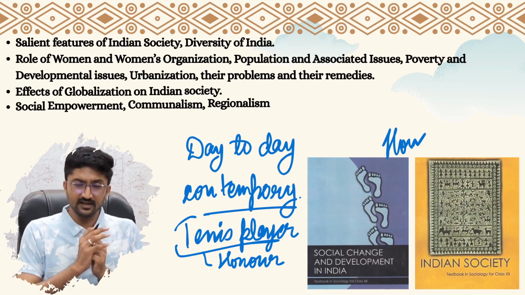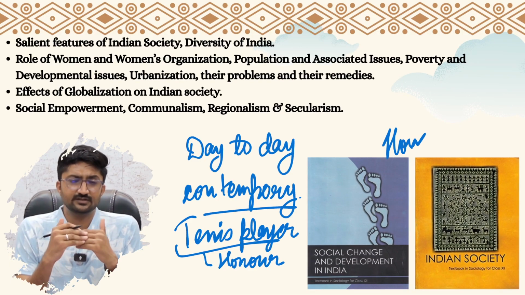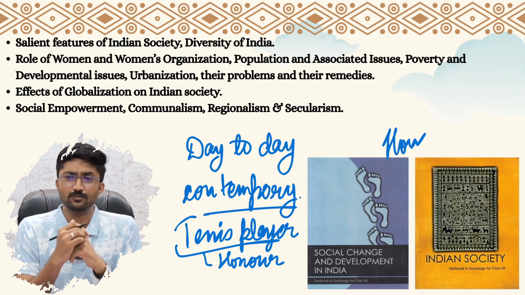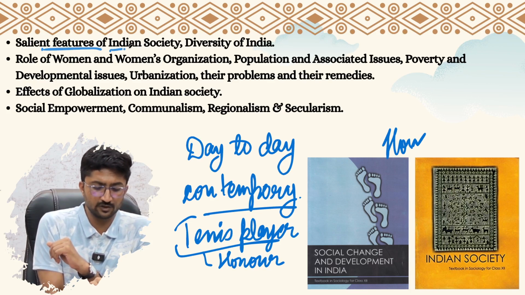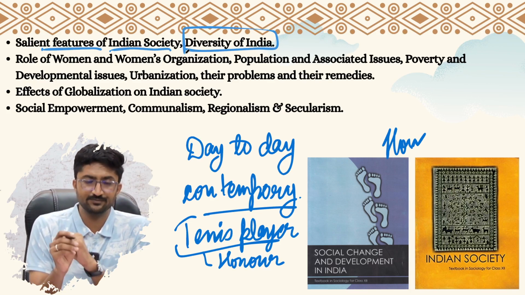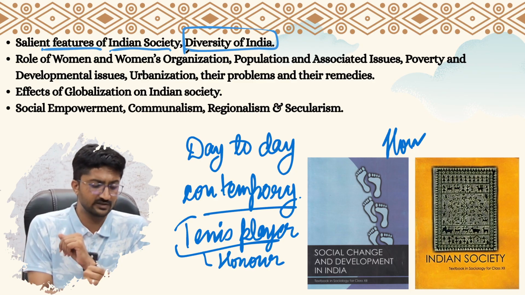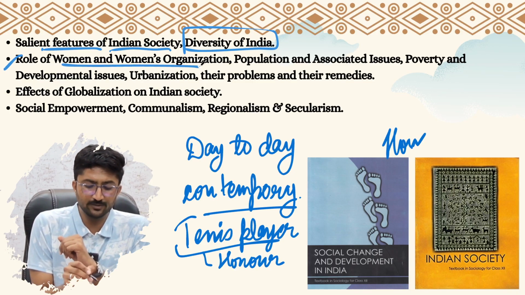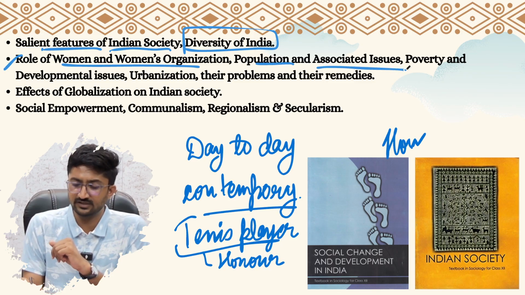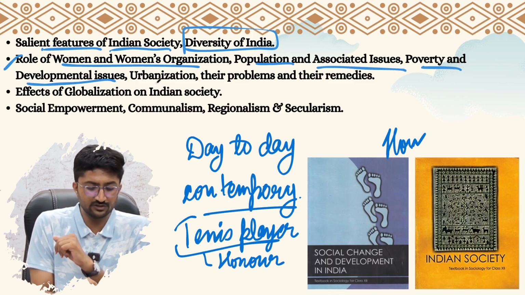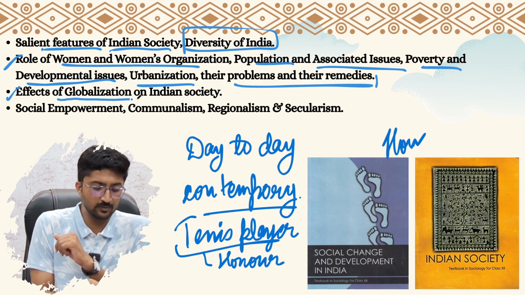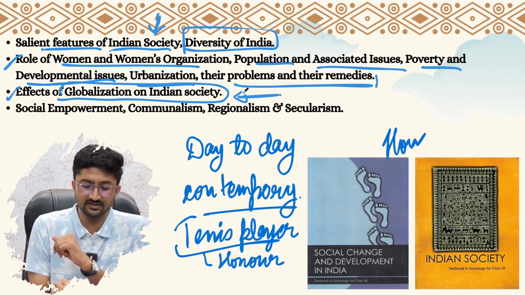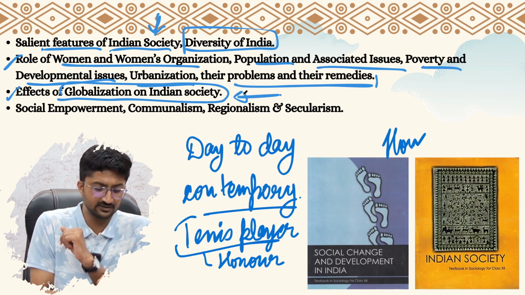Then the next dynamic topic, or the topic which is increasingly becoming more dynamic and more analytical, is the topic of salient features of Indian society, diversity in India. This topic has interconnectedness with other topics like role of women and women's organization, population and associated issues, poverty and developmental issues, urbanization, their problems and remedies. That's the second topic. Then effects of globalization on Indian society. If you understand Indian society, then you can comprehensively address the question of the effect of globalization on Indian society.